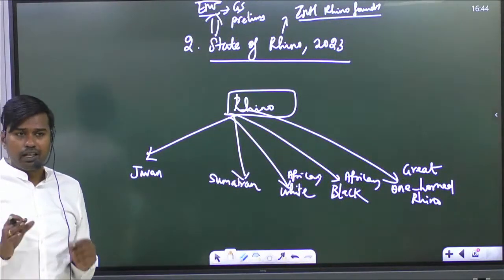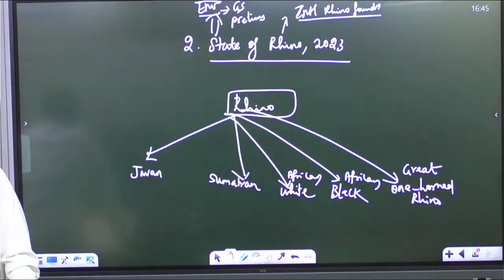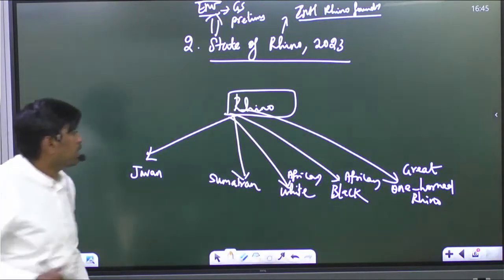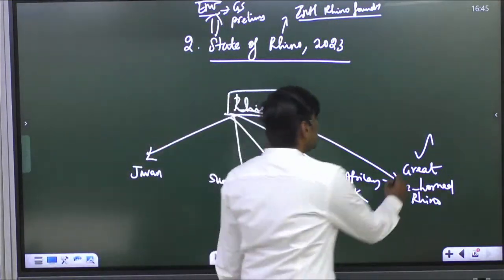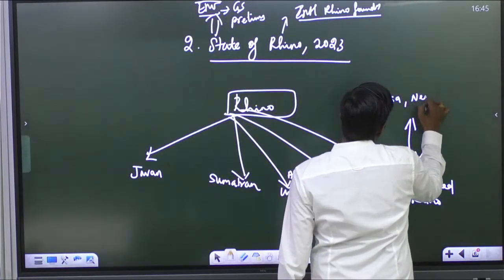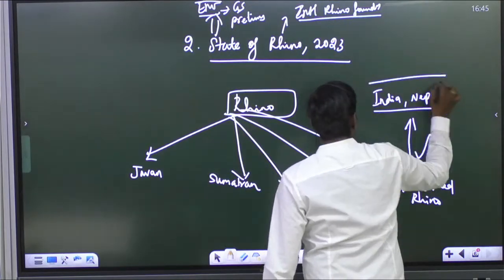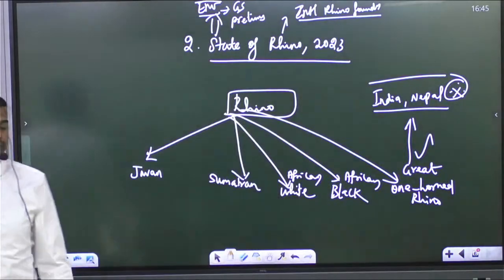That is one thing. And other people keep it for its aesthetic value. But it is in great demand in China. Because of that, people used to hunt these animals. Even in India, these rhinos are present. In India, we have the one-horned rhino. And this one-horned rhino is present in 2 countries: India and Nepal. Kindly note it, UPSC has already asked a question on this. We'll come to that at the end of this discussion.